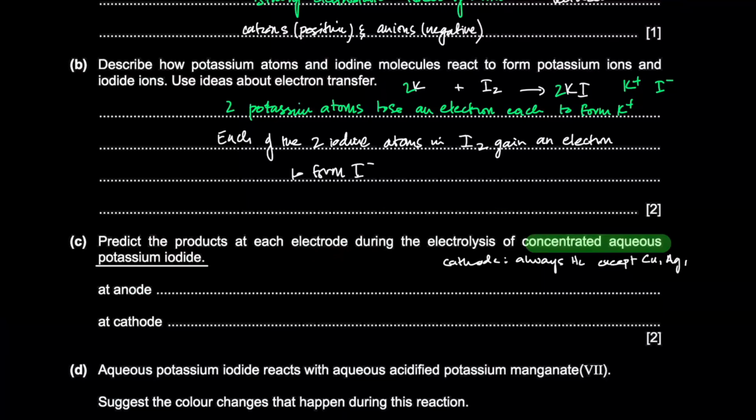Remember, H+ will gain electrons at the cathode to form hydrogen, always, unless you have copper, silver, gold. We don't really even see gold, so copper or silver basically. So at the cathode, the product is going to be hydrogen gas.